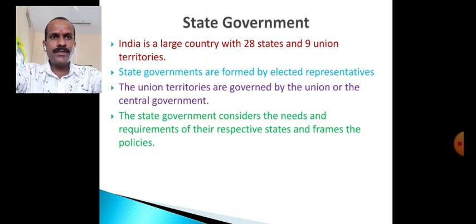The state government considers the needs and requirements of their respective states and frames the policies. So the state government looks towards the welfare of the people in that state. It considers what the needs of the people are, what the requirements of the people in those states are,